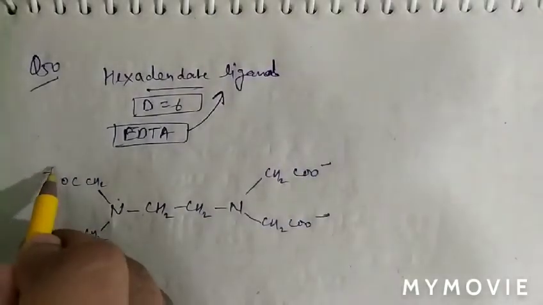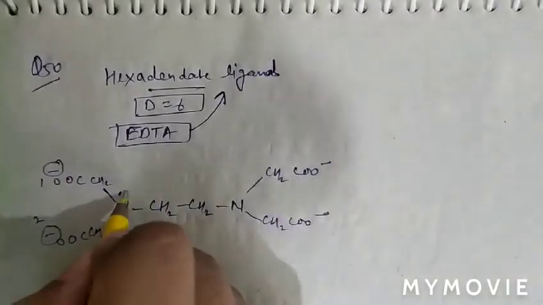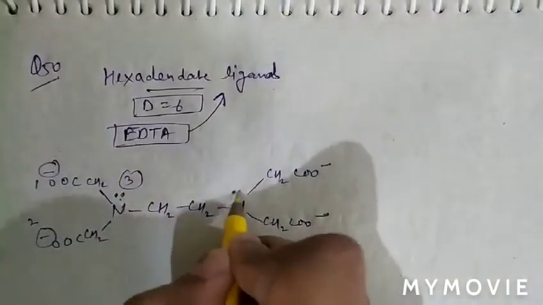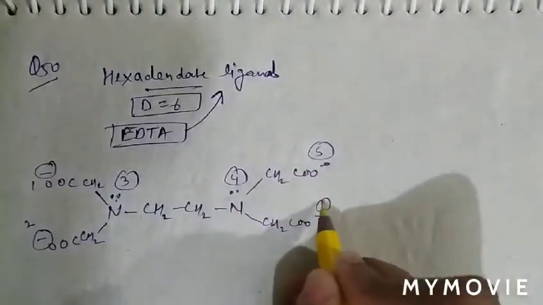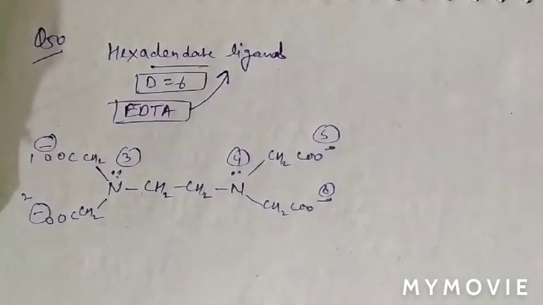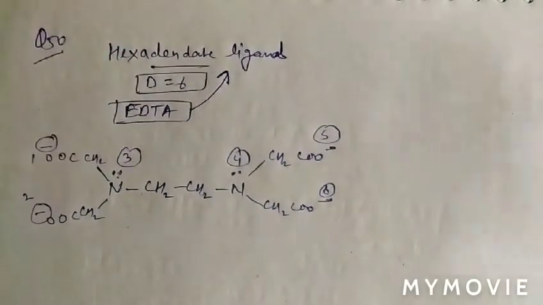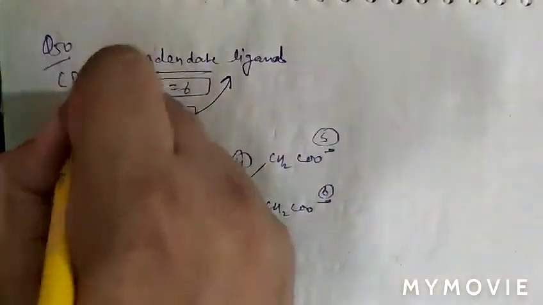So denticity: 1, 2 from the lone pairs on the two nitrogens, then the negative charges 3, 4, 5, 6. Therefore EDTA, which is ethylenediaminetetraacetate, is a hexadentate ligand. So question number 50, option D is correct.